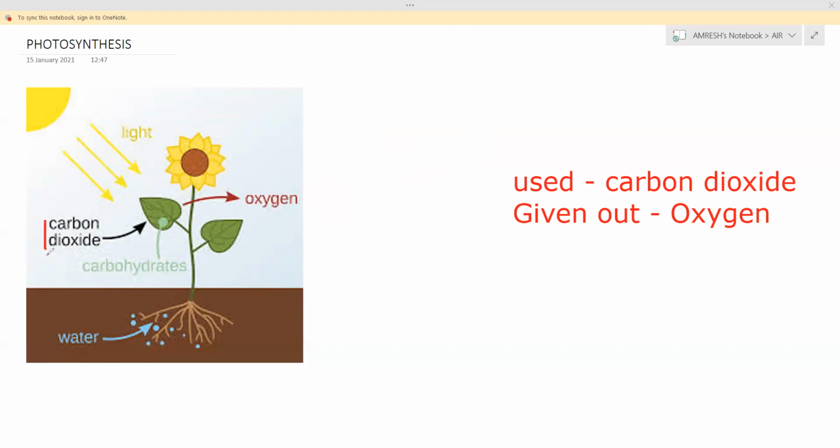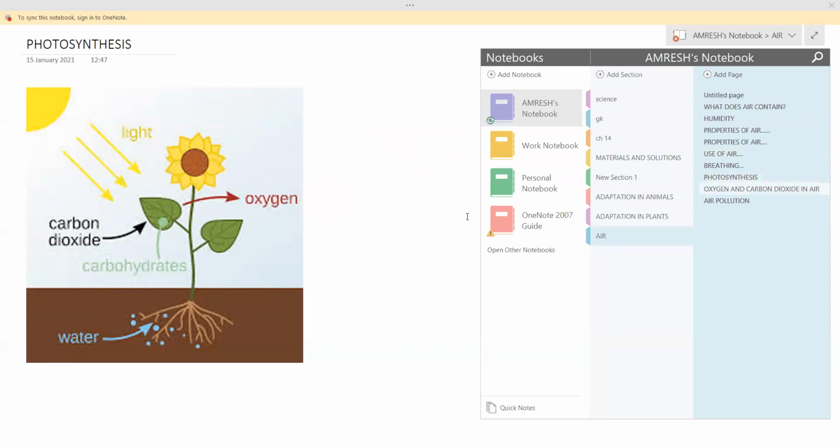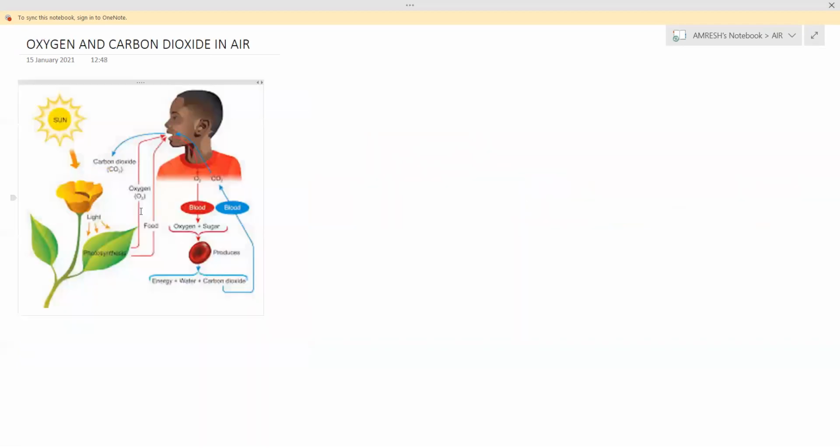See, carbon dioxide we are giving in this direction, and from this oxygen comes out. This much also, if you remember, it will be better for you. Okay, you can take the screenshots and stop the video to write it, not as much required. So oxygen and carbon dioxide in air. Okay, you see how this cycle moves.